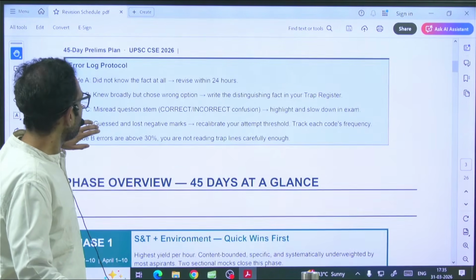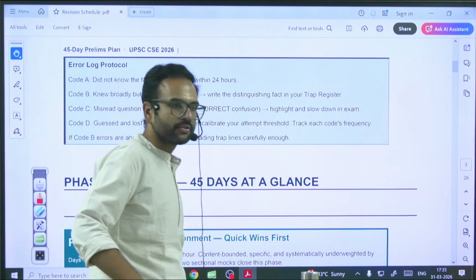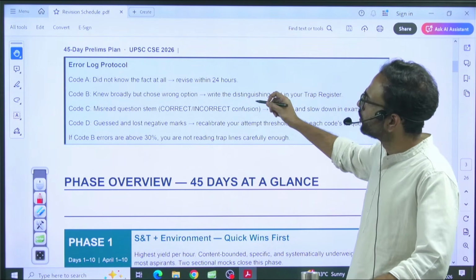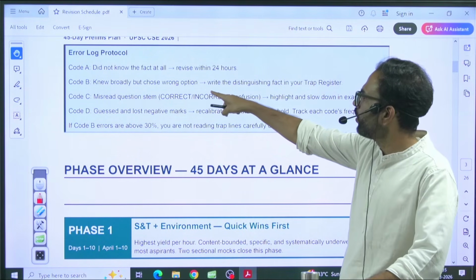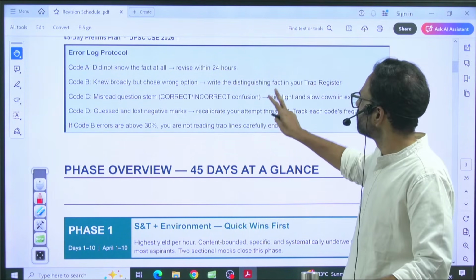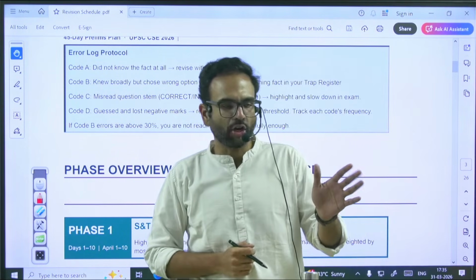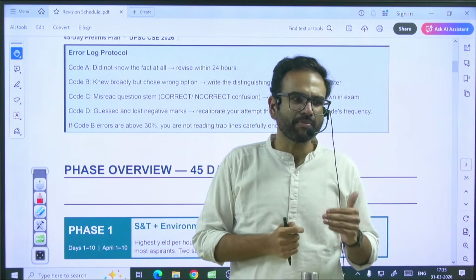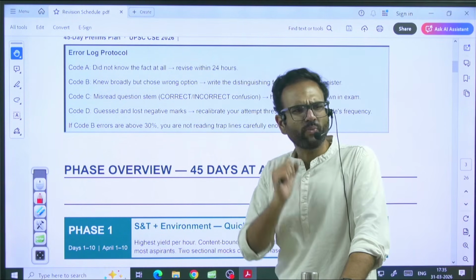Then I gave you how to log your errors. So I divided it into all these categories. If you did not know the fact, push it into your flashcards. If you don't know how to approach a wrong assumption, then you have to keep a separate Excel sheet. I would say economics, geography, history, and so on and so forth.